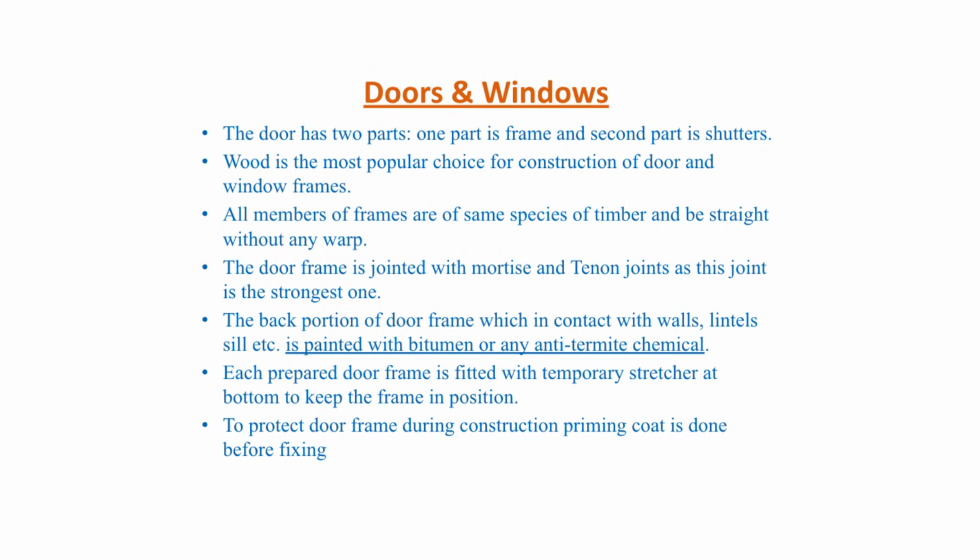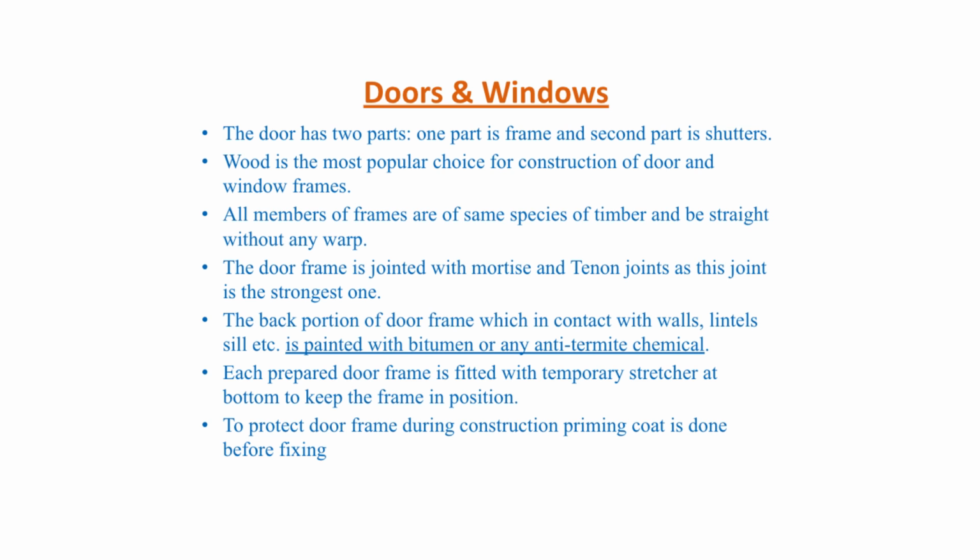Wood is the most popular choice for construction of door and window frames. You can use any other material also for construction of the door, but wood is the common material. The important point to note here is that all members of the frames should be of the same species of timber and be straight without any warp. That means if one member is teak wood, then the other members should also be teak wood. You should not mix up different species for the frames.